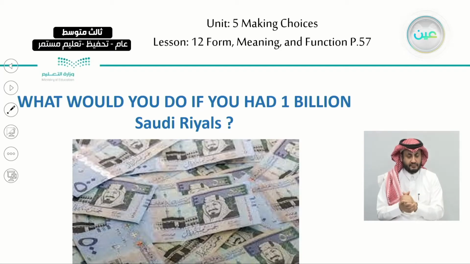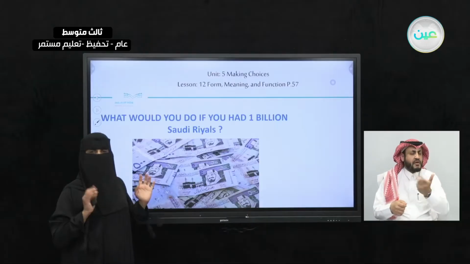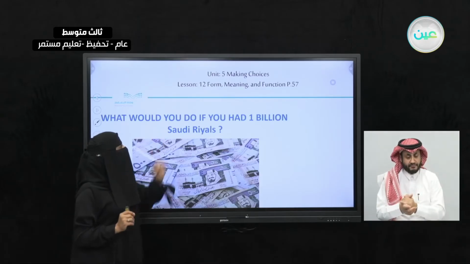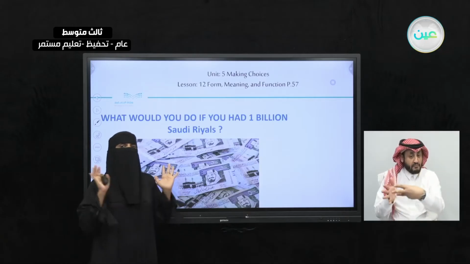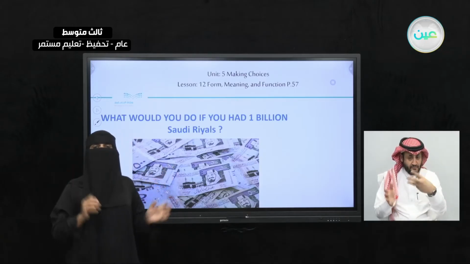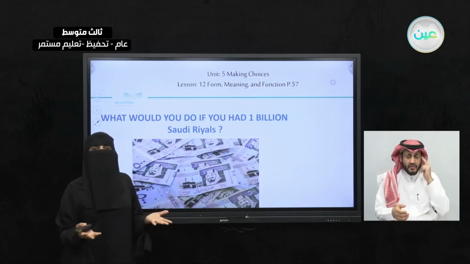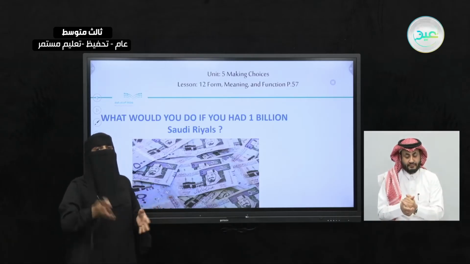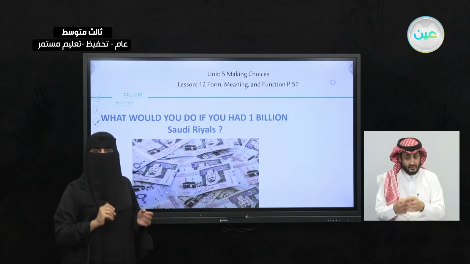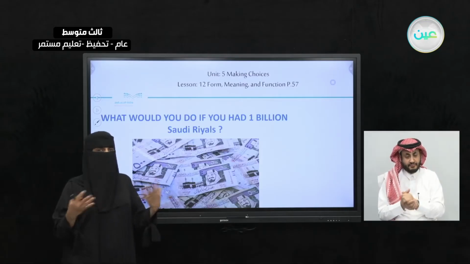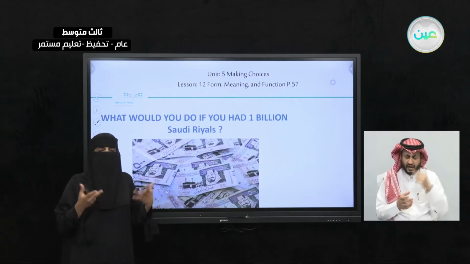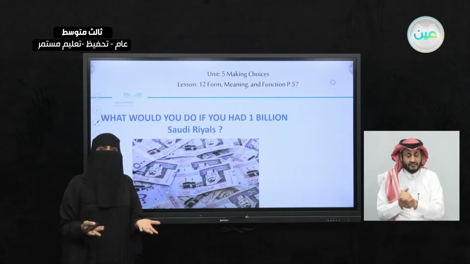Now, for our lesson today, page 57. Okay, we can see a picture of money. Who doesn't love money? We all love it, right? So, what would you do if you had 1 billion Saudi riyal? Imagine that you have 1 billion riyal. What would you do? What would you do with it? You would buy a house. You would travel the world. Okay, I'm hearing a lot. You're getting excited. So imagine, think that you have that much money. What would you do with it?